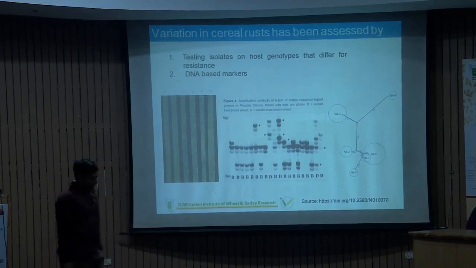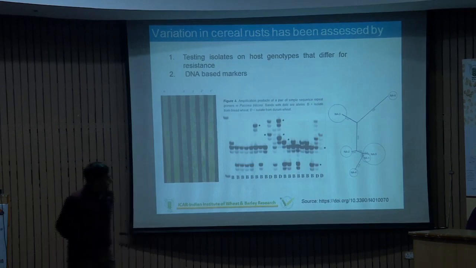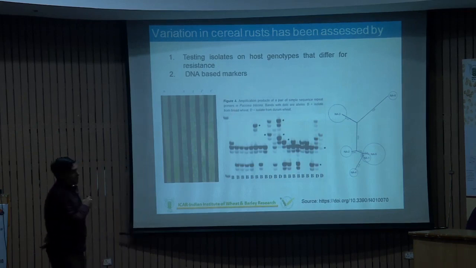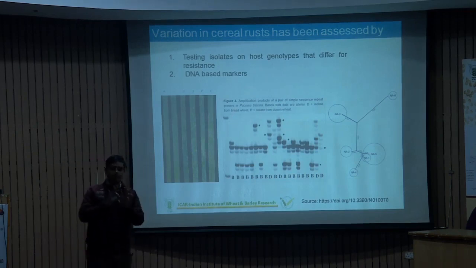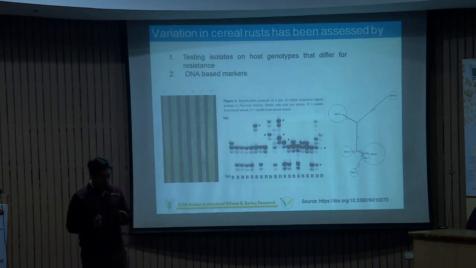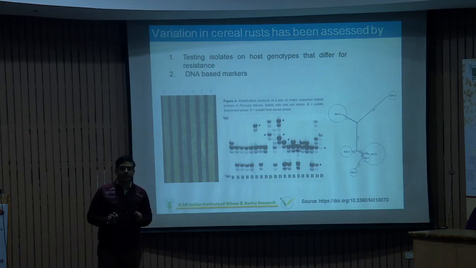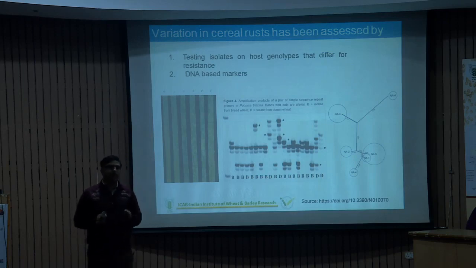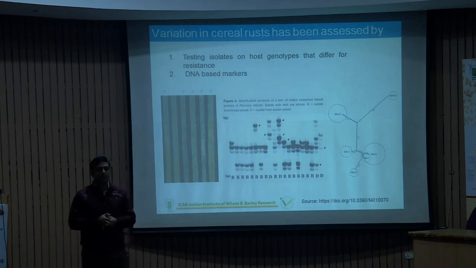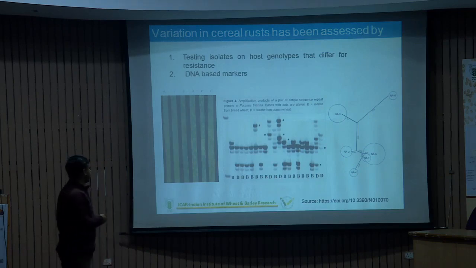Simultaneously, I just gave an example of Puccinia here, but in general the rule is the same. We use specific markers, and especially in the last 30 to 40 years, people are using SSR markers, simple sequence repeat markers, for distinguishing differences of at least six nucleotides, and try to distinguish between different types of strains.